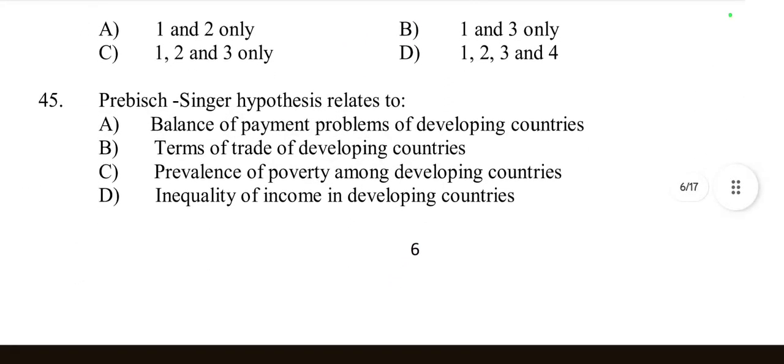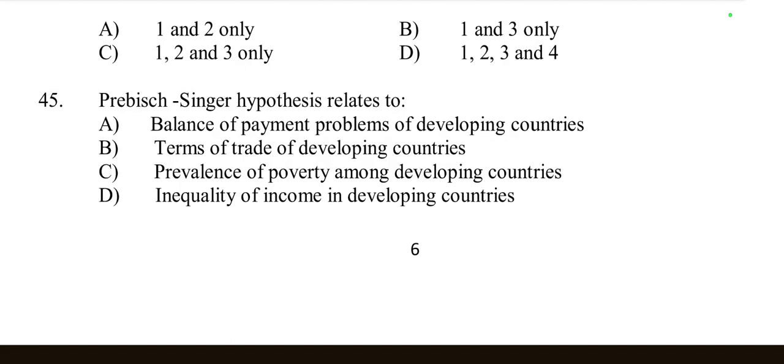Then question number 45: the Prebisch-Singer hypothesis relates to the balance of payment problem of developing countries, terms of trade of developing countries, prevalence of poverty among developing countries, or inequality of income in developing countries. So we have to know what the Prebisch-Singer hypothesis says.